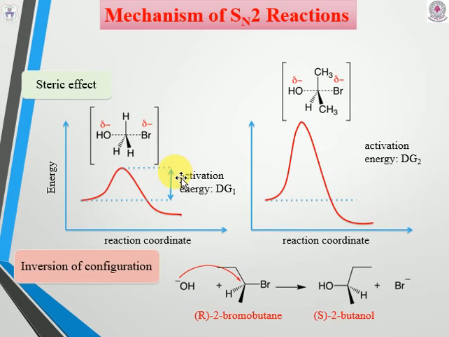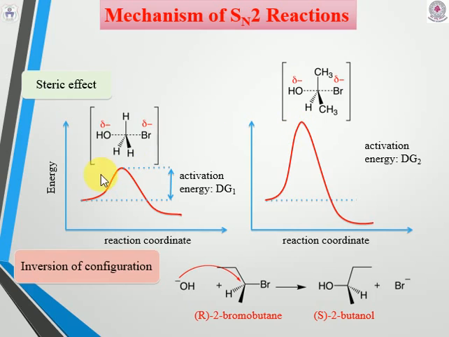And coming to the reaction coordinate of the SN2 reactions, if we do not have any steric effect, then we will get a stable transition state. If we have steric hindrance, meaning bulky groups are present in the alkyl halide, then we will have high activation energy for that particular transition state, leading to lower stability of the transition state.